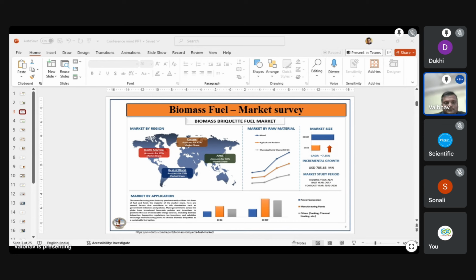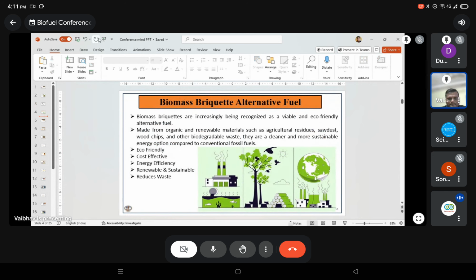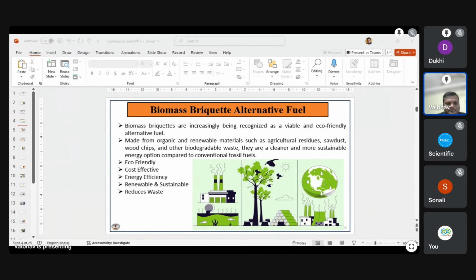Now I'm on the fourth slide. So this biomass briquette we can use as an alternative fuel. Mr. Vaibhav, we are still on slide number 3. Please click on number 4. Okay. Yeah, in this manner you can go ahead with the slide changing option. Yeah, now it's changing. Please go ahead. Mr. Vaibhav, can you see the fourth slide? Yeah, we can see it.